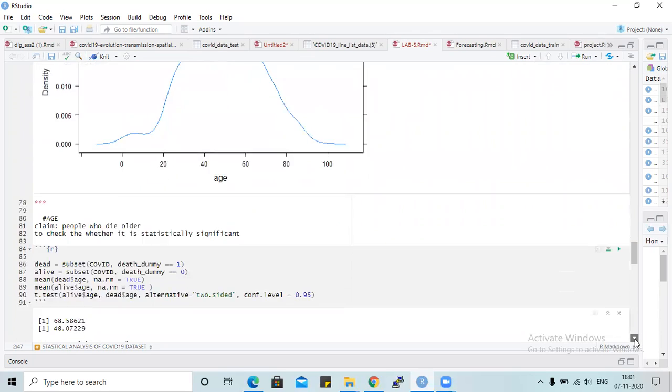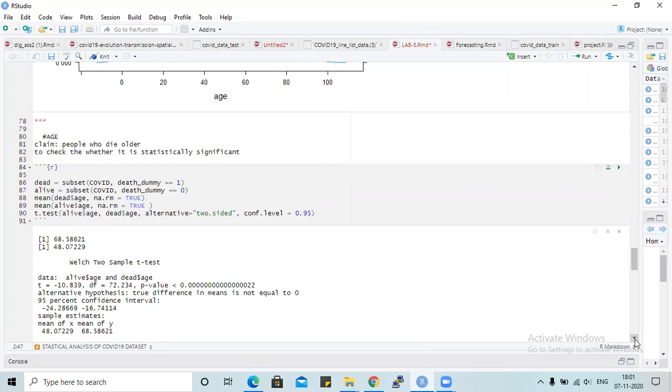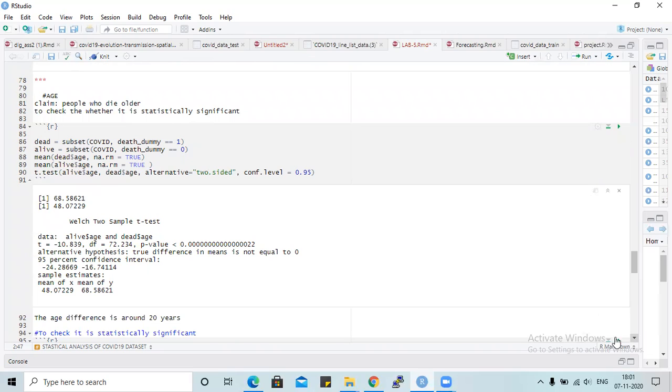So we came to the main part. The claim is to check whether people who die are older. According to our dataset, to find this we are using the t-test. With the confidence level of 0.95, we got values like 68 and 48.